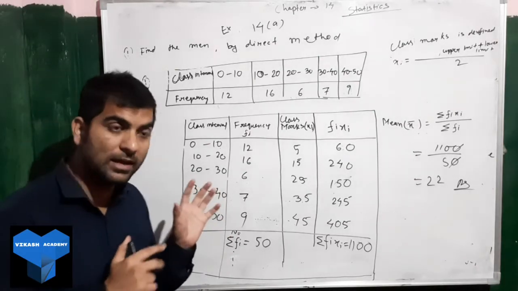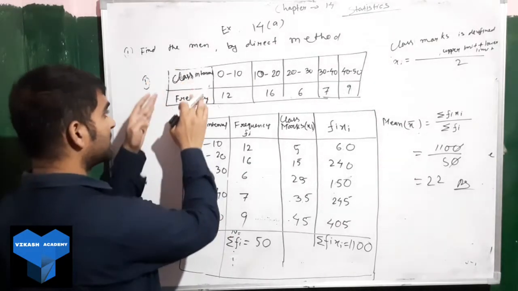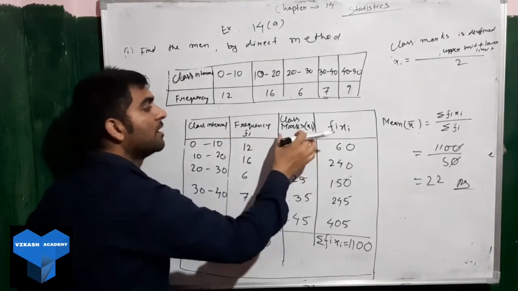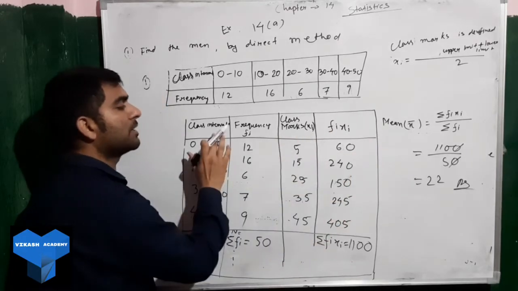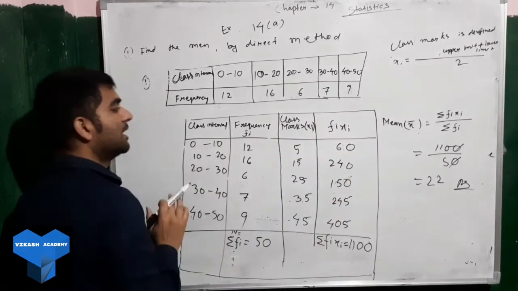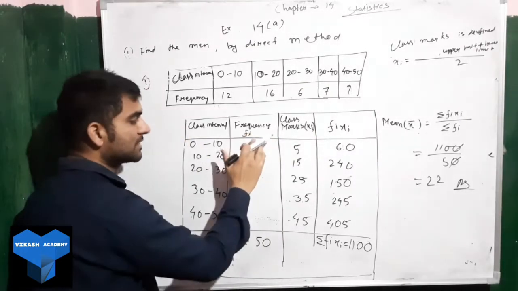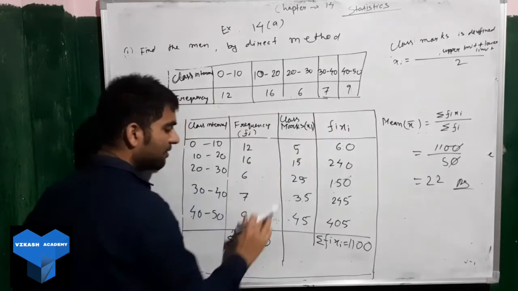Again, I will repeat how we are doing these sums. When you have class interval and frequency, you have to make two more extra columns: one for class mark and another for fi xi. So how many? 1, 2, 3, 4 columns. In the first one, we write the class interval. In the second one, frequency is denoted with fi, and write down the given frequency.